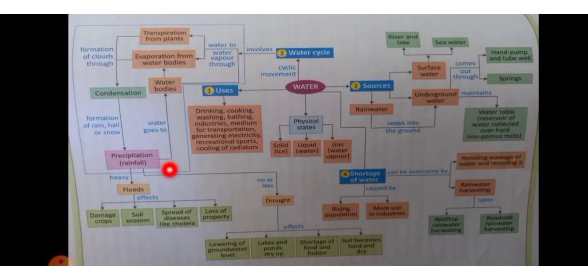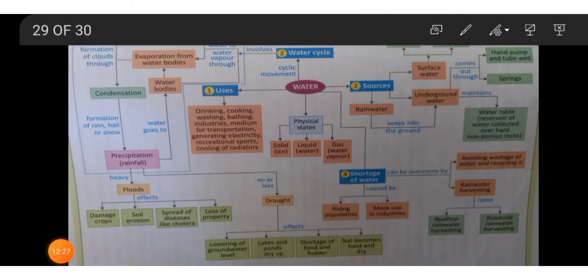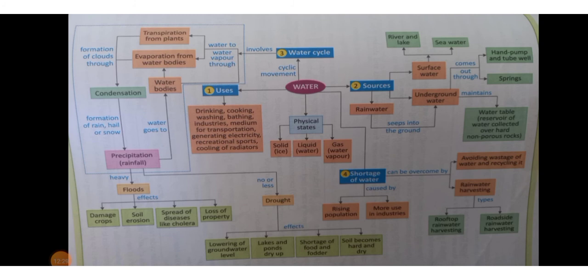Okay student, this is the concept map of this chapter. This is the part 1 of this chapter. In part 2 we are going to learn about the water cycle, then different factors that affect the water level like drought, different conditions based on the water level only. So this is about today's learning.